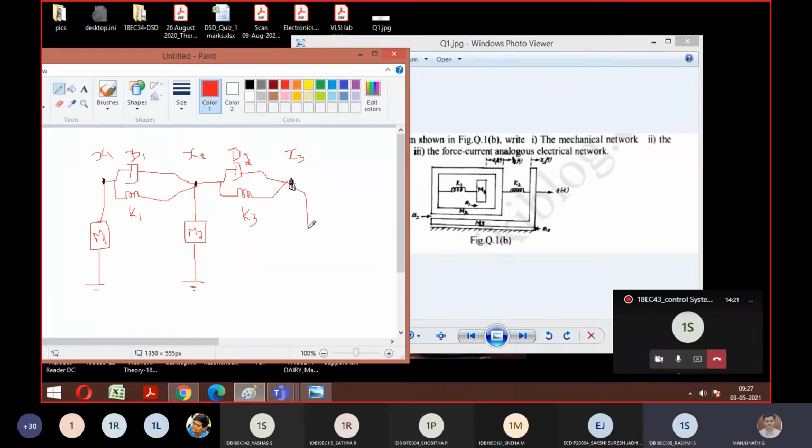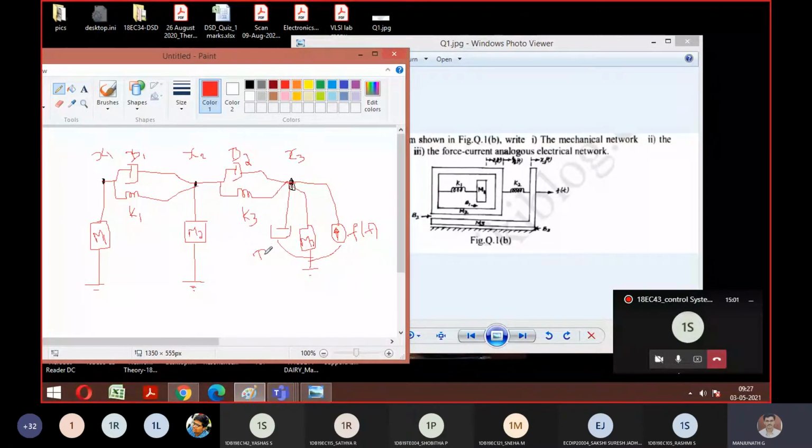X3, M3, only you can connect. Start with M3. M3 will come, then followed by what? Force. Always remember the arrow mark should be inside because it is the main point. It's going into your system. So this is f of t. Only for X3, B3 is also there. So we can mention a dashpot B3. That's all. So common ground you can connect.